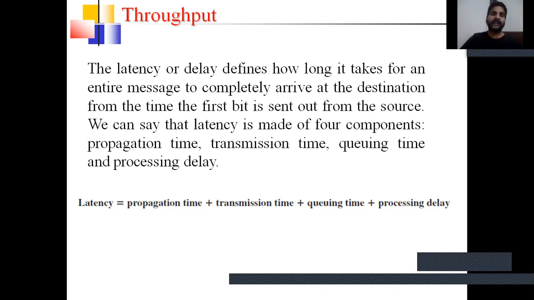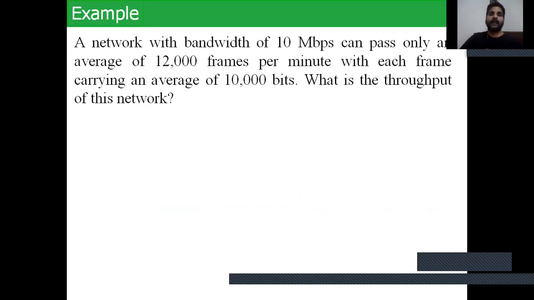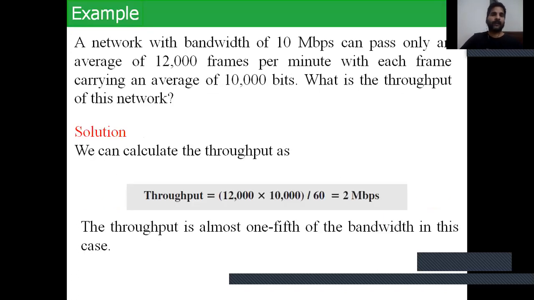So we calculate latency using this formula: the sum of the propagation time, transmission time, queuing time, and processing time. With the help of this formula, we calculate the throughput equal to the number of frames and bandwidth divided by time, and we calculate the value of throughput.